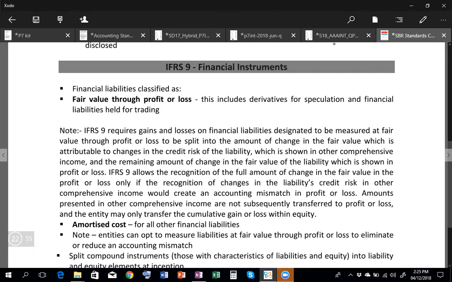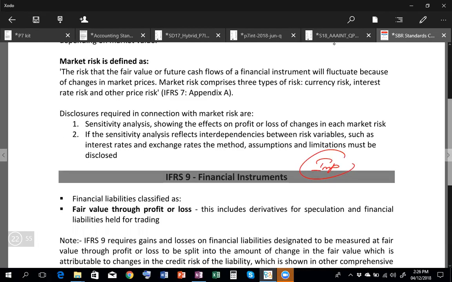Then when you talk about the main treatment, it is IFRS 9 financial instruments. First of all, financial instrument is again an important standard, but when you have financial instruments in the exam, the examiner will not be talking about the complete IFRS 9. Obviously, there will be a component of IFRS 9 which will be tested in the exam. So let's just divide this standard into a few things.